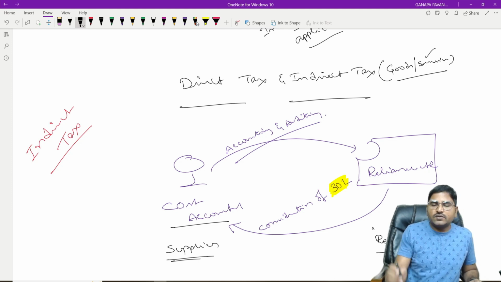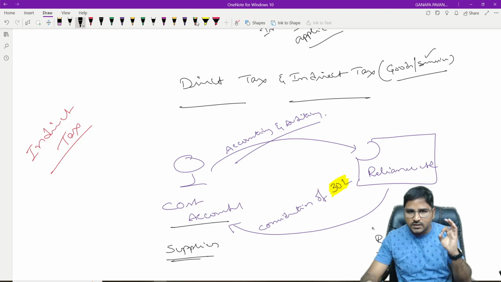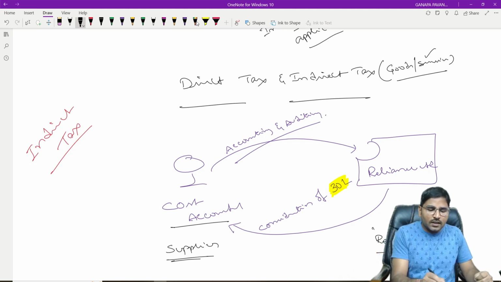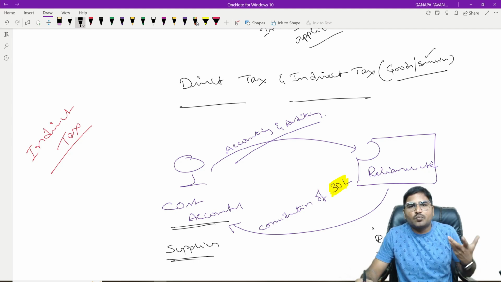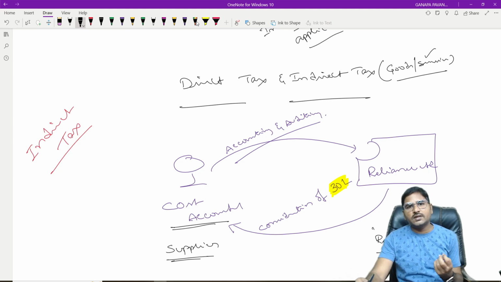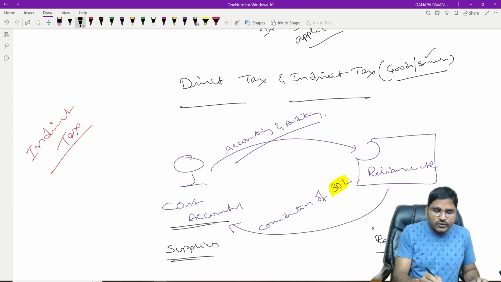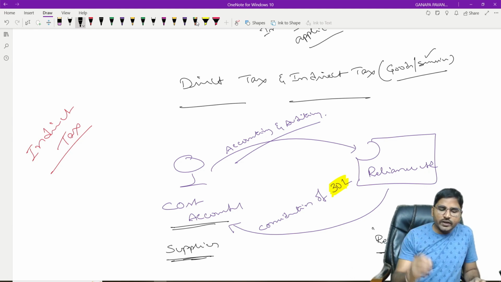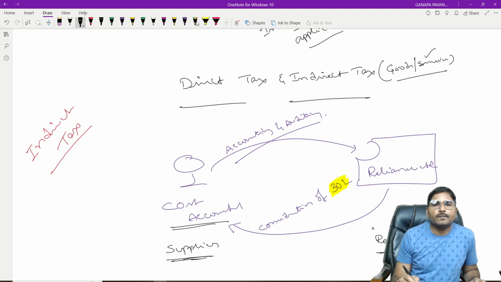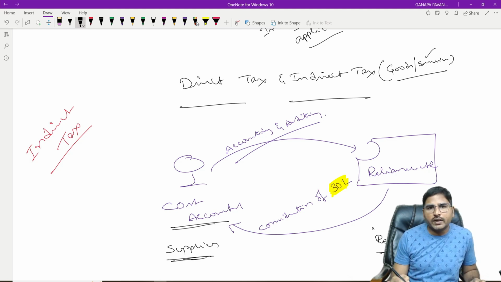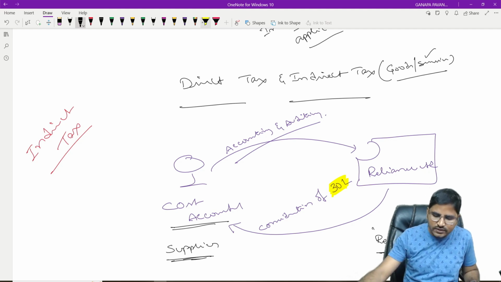These are the technical words which are used under the indirect tax, that is GST. Generally, you may say that the person who is supplying the service is known as service provider. He is the service giver. And the person who is receiving the service, generally we can name as service recipient, right? But under the GST, you have to use the words supplier and recipient. Now here the cost accountant is a supplier. He is providing the services of accounting and auditing, on which he is getting the consideration of 30 lakhs. Now under the indirect tax system,